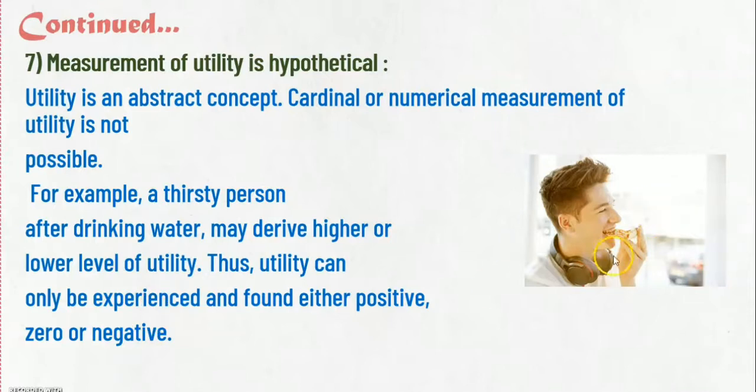Now see here in this picture also, we can see the person is enjoying because he is eating something. Now he cannot say that he is happy and he cannot give a number, that he is happy by 10 or 50, right? Therefore here he can say yes, he is very much happy or he is not that much happy with consuming this product. And therefore measurement of utility is hypothetical. To understand the law of utility, later on we can give numbers, but in practical life we cannot express it in terms of number.